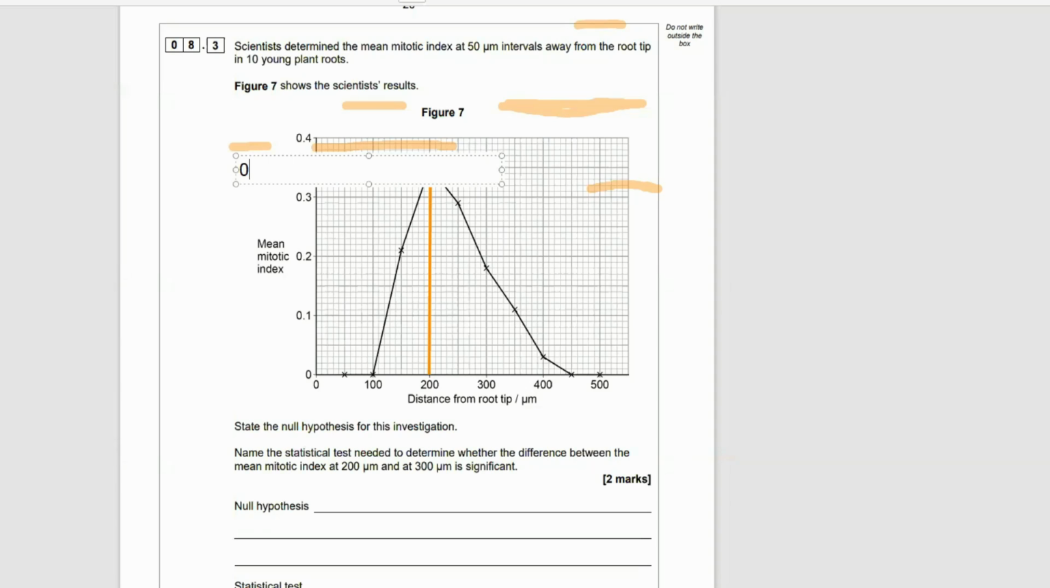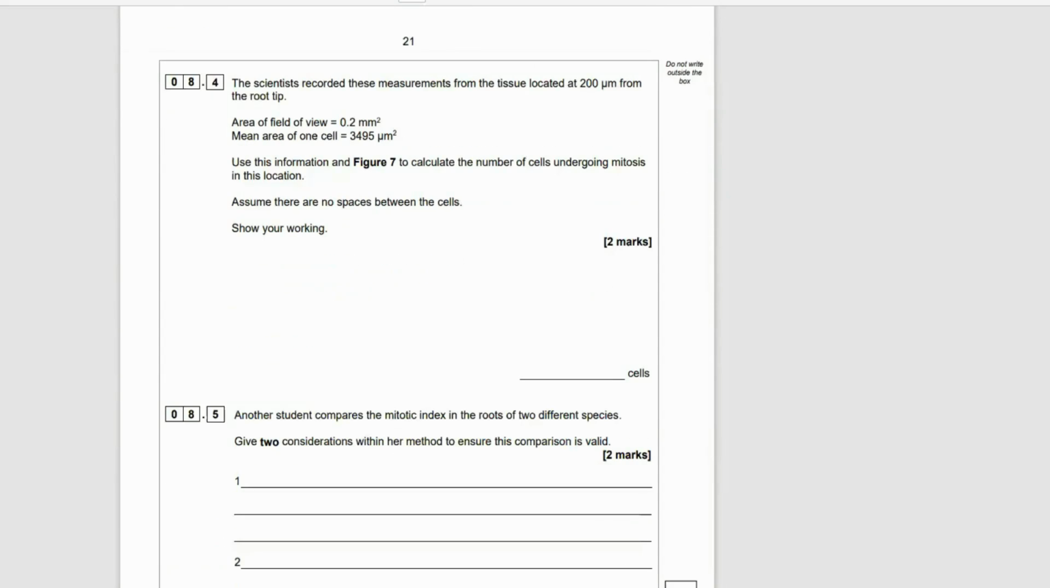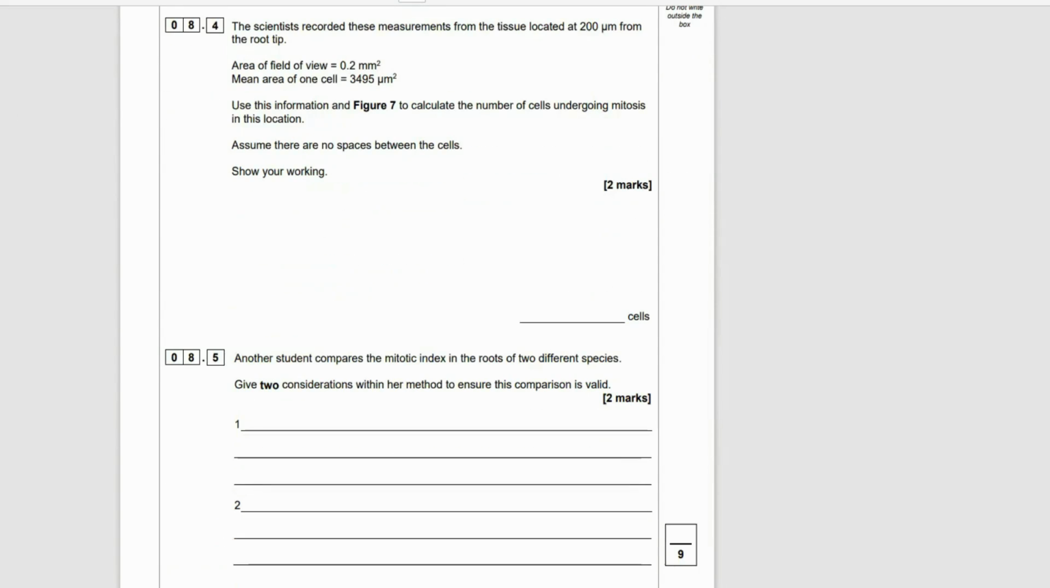So I'm going to draw a line up from 200 micrometers and we'll find the mean mitotic index is 0.35. Now we're going to need that. So let's go back down and do our calculation, bearing in mind that the mean mitotic index is 0.35. Here you need to know the equation for calculating mitotic index. You should know the equation. It's the number of cells undergoing mitosis divided by the total number of cells. And what they're asking for us here is to use the information in figure 7 to calculate the number of cells undergoing mitosis.